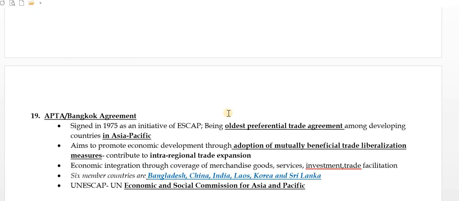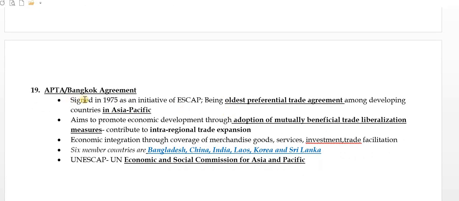Okay. Next thing, APTA or the Bangkok Agreement. The Bangkok Agreement was signed in 1975 as an initiative of UNESCAP, a United Nations organization, and is the oldest preferential trade agreement.